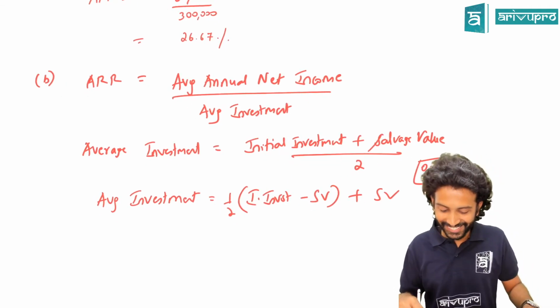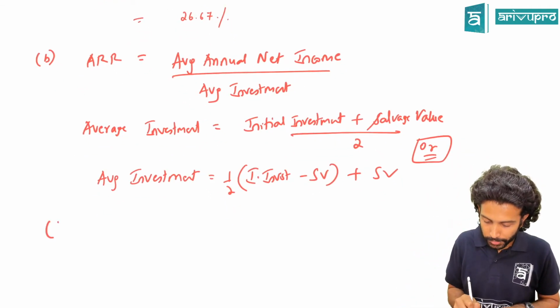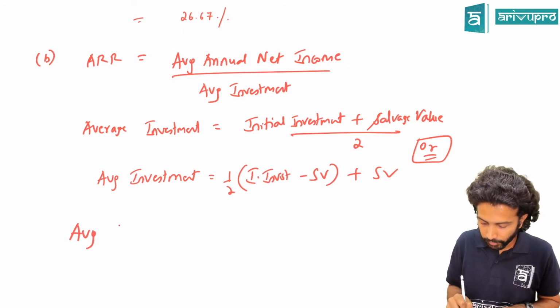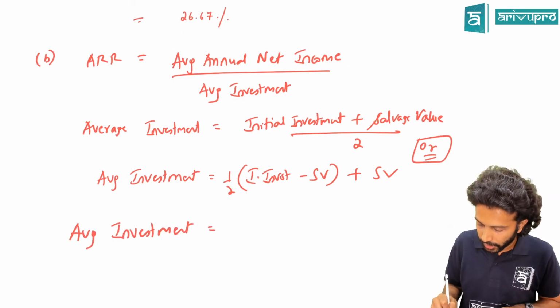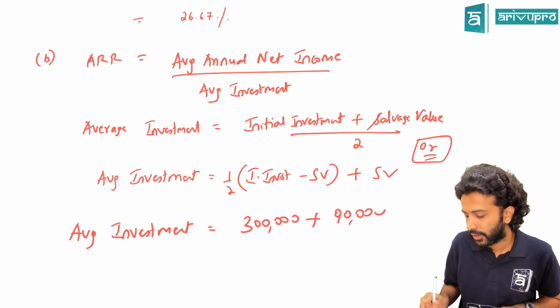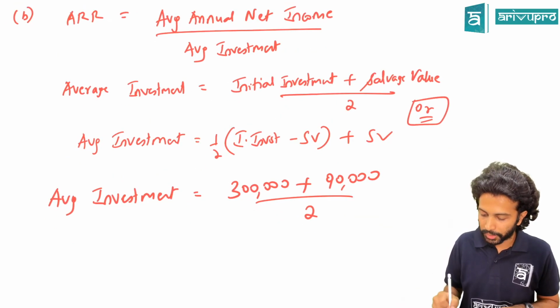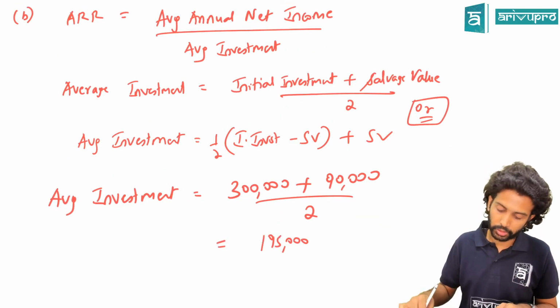Alright, so can we calculate ARR under the second approach? So ARR will be what now? First we'll calculate average investment. How much will be average investment? Initial investment is 3 lakh plus salvage value 90,000 divided by 2. How much is that? 1,95,000.